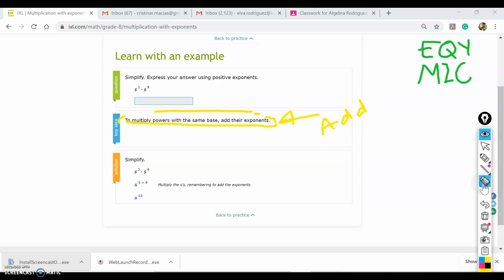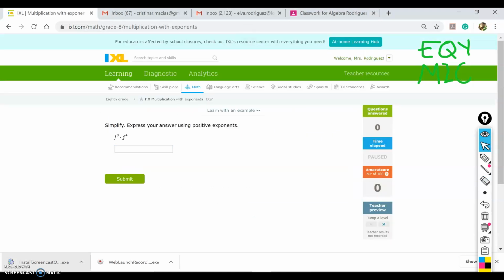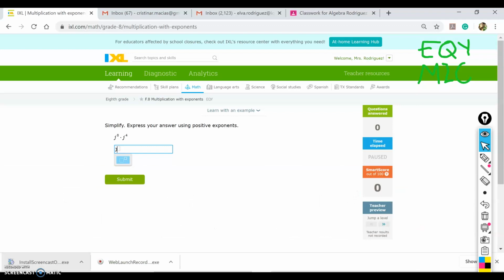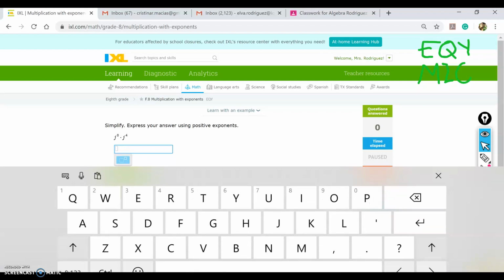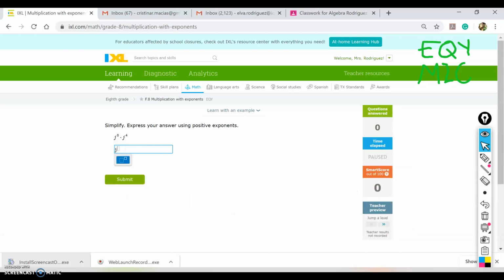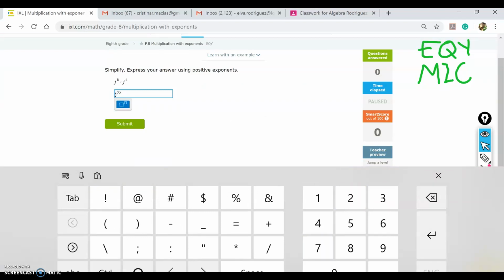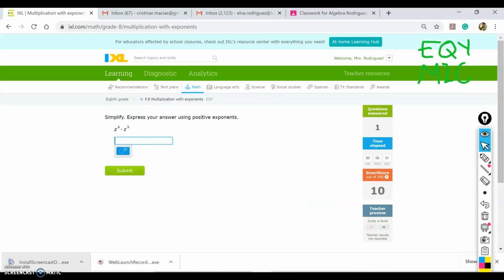So I'm going to go back to the problem. Now that I know how to do it, I need to add the exponents. If it's telling me that I need to add them, then the only thing I need to do is add 8 plus 4, which in this case is 12. So my answer would be, I'm going to do it lowercase because I don't know if it would be sensitive to the capital letters, k to the power of 12. Oops, I put 72, 12. And then I click submit. Yep, it's as easy as that.